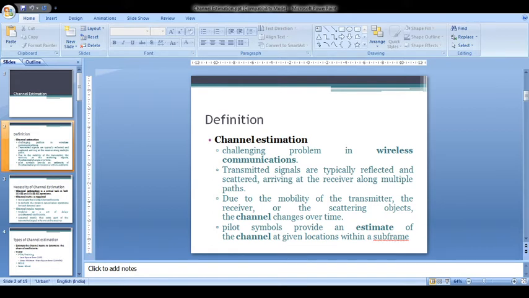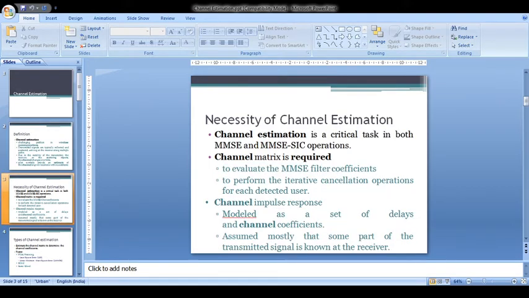Due to the mobility of the transmitter, the receiver or the scattering object, the channel changes over time. Pilot symbols are used to estimate the channel in an effective manner within a given subframe. Channel estimation is a critical task in both minimum mean square error (MMSE) as well as SIC operations. Since the channel is time varying in nature in any wireless communication system, we need to estimate the channel every time the channel parameters change.